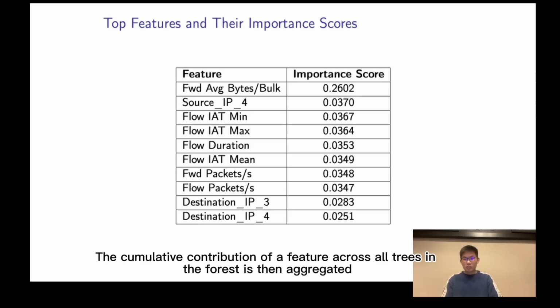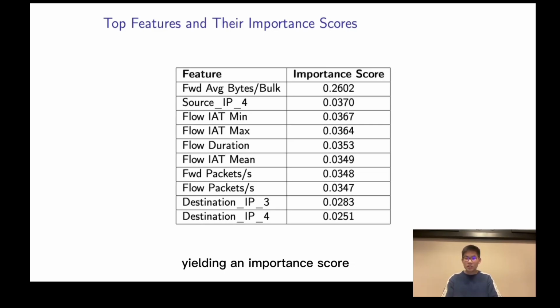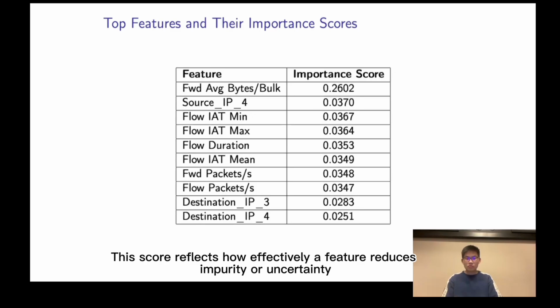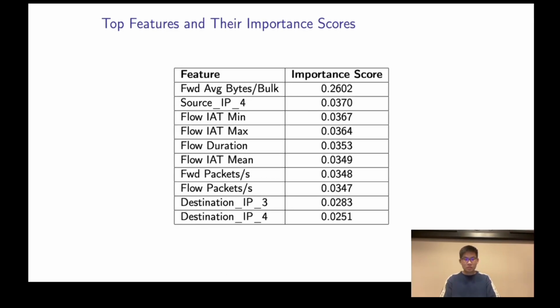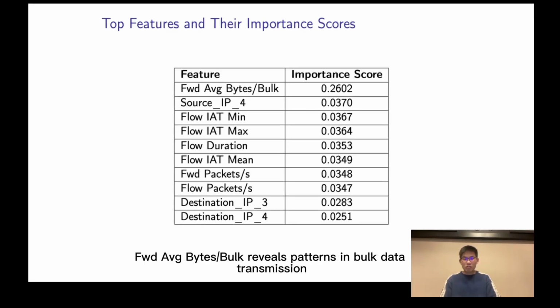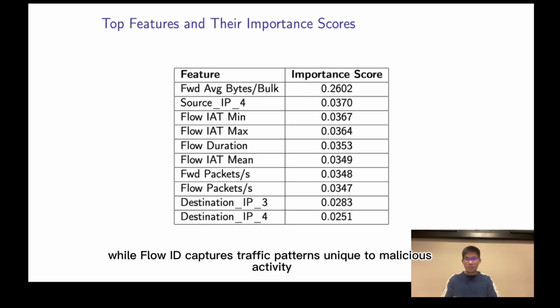The cumulative contribution of a feature across all trees in the forest is then aggregated, yielding an importance score, and this score reflects how effectively a feature reduces impurity or uncertainty and helps us identify the most influential attributes for our classification. From this, forward average bytes bulk reveals patterns in bulk data transmission, while flow ID captures traffic patterns unique to malicious activity.